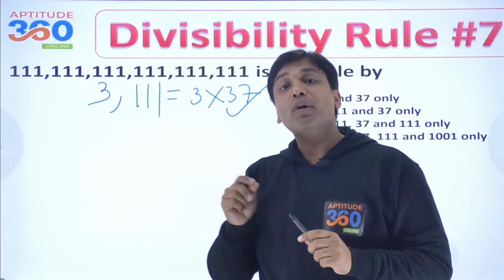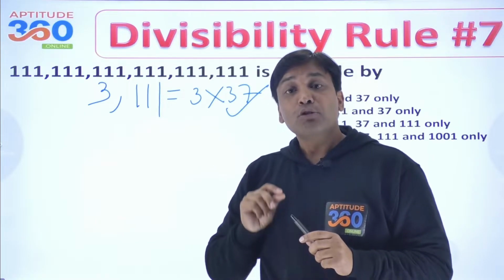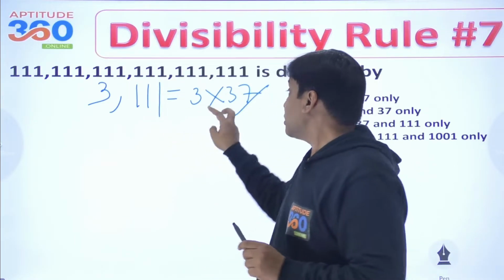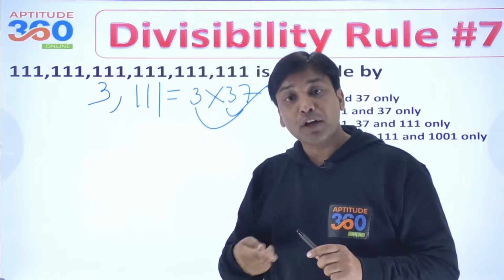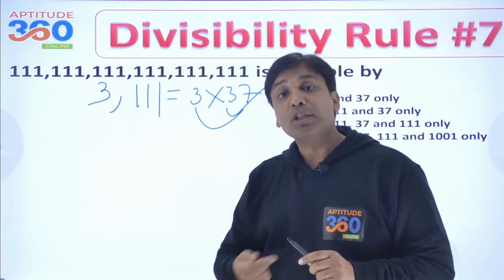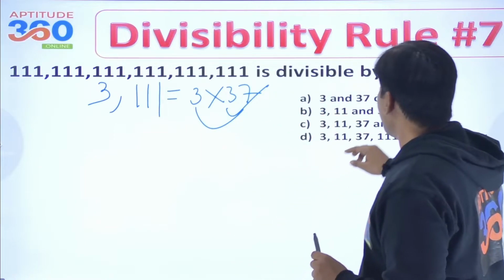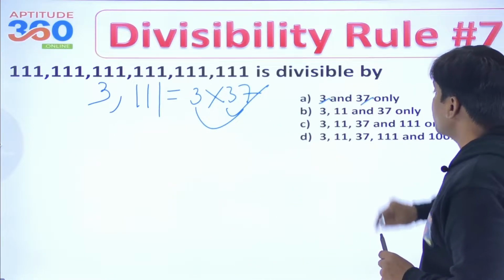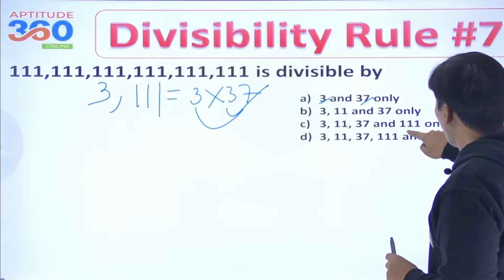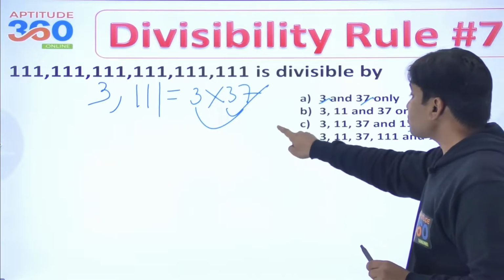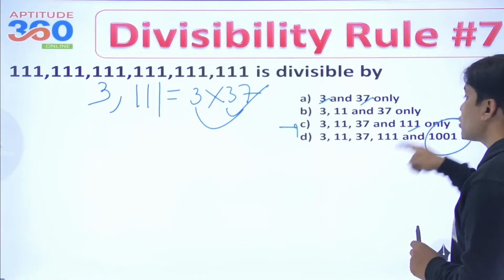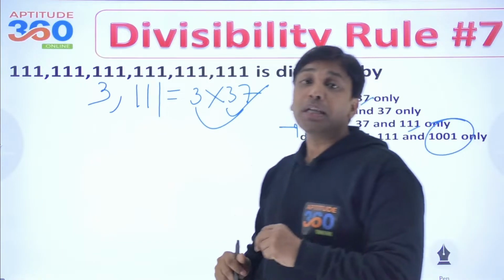Brother, if it is divisible by 111, then 37 and 3, which are in fact factors of 111, it should be divisible by 37 as well. So we have got 3, and we have got 37, and then we have got 111.